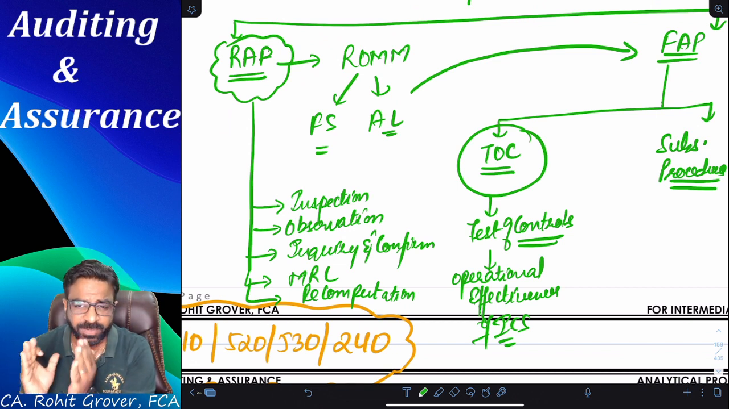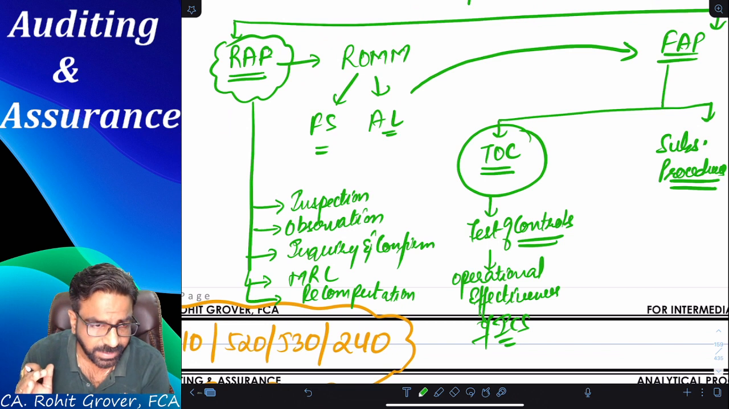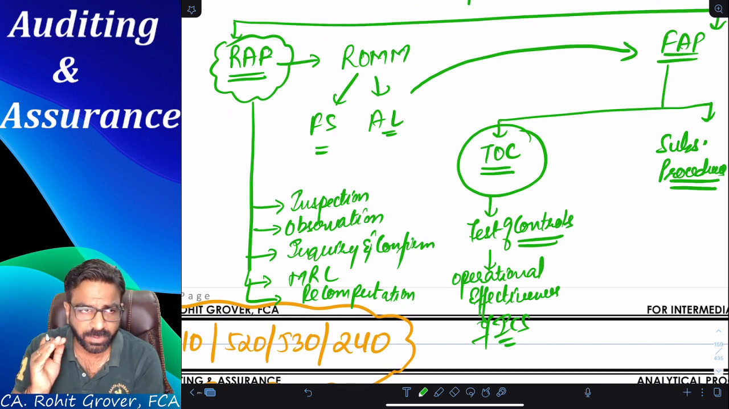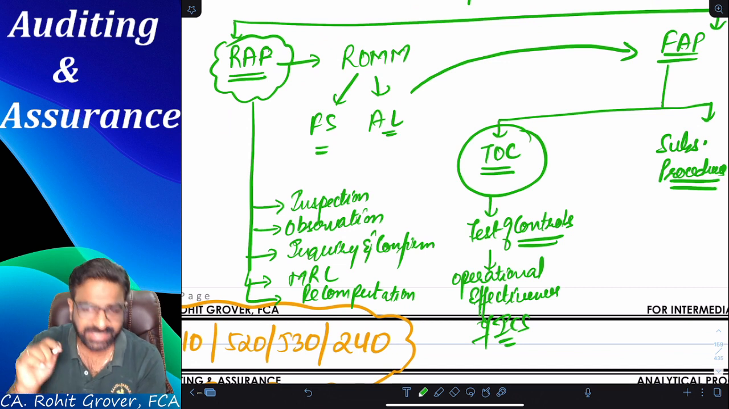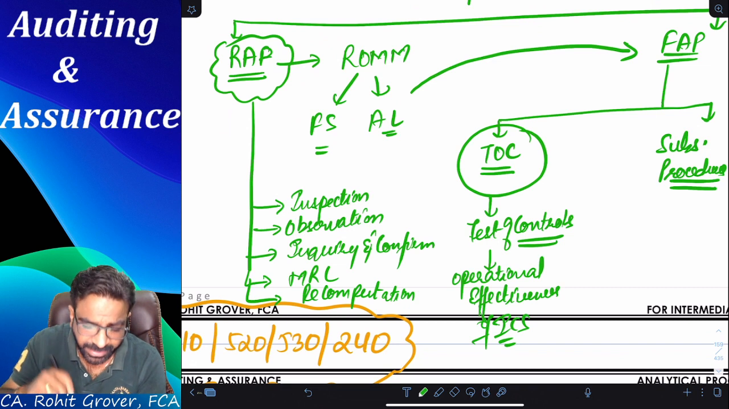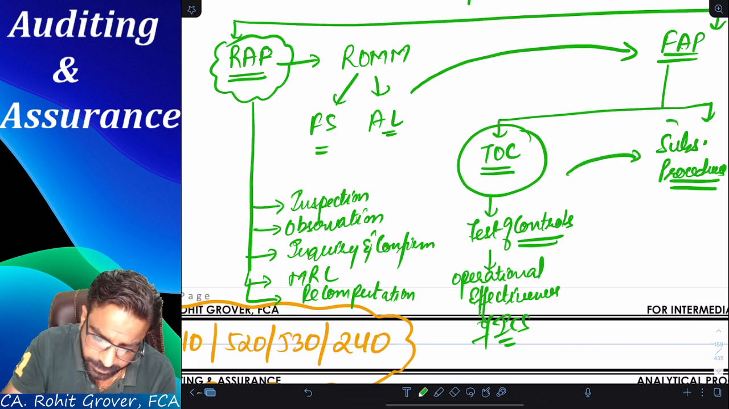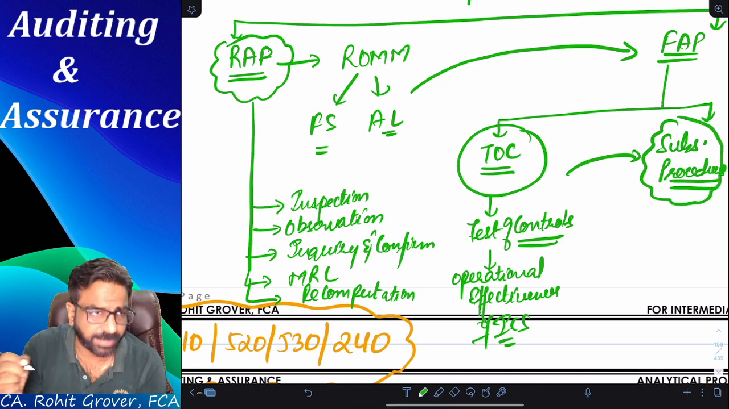But if the operational effectiveness of internal control system is very poor, then I will immediately change my focus from TOC to which procedures, everyone? Substantive procedures. Am I correct or not?